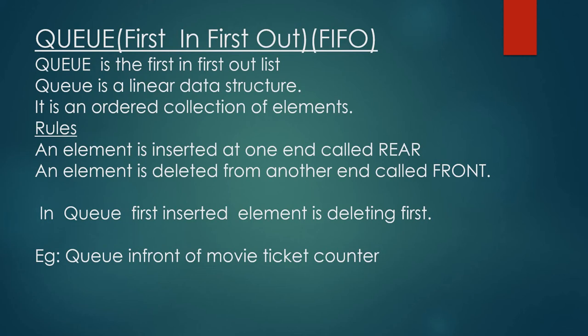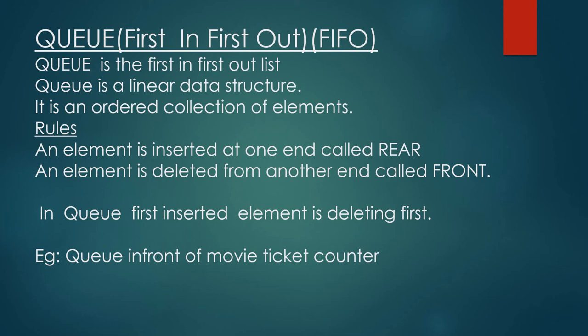Last class we discussed the stack. Stack has one and only one open end, that is called the top. But here in a queue, there are two open ends: front and rear. Back end is called rear, and one more pointer, that is front. There are two pointers, front and rear. The element is inserted at rear and deleted from front. That is, insertion happens at the rear end and deletion happens at the front end.